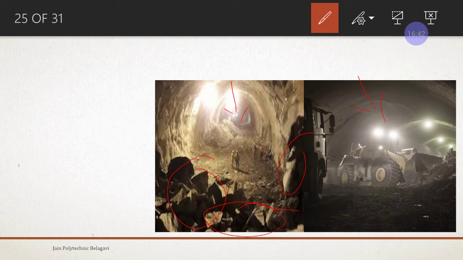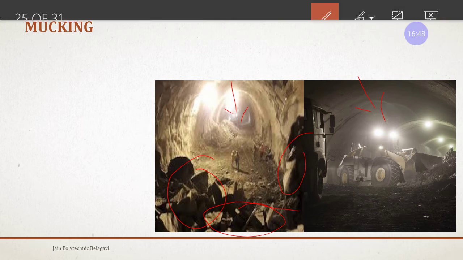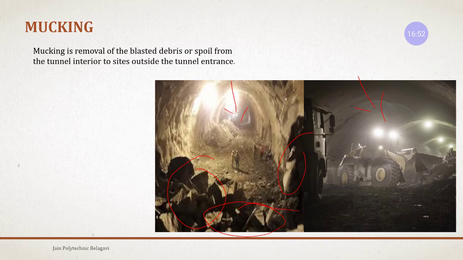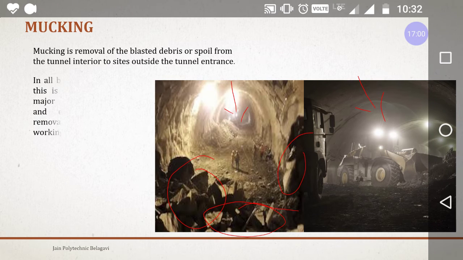So the removal of the soil debris from the tunnels and taking it outside of the tunnel is called mucking. Removal of the blasted debris and the spoils from the tunnel interior to the site outside the tunnel entrance is called mucking.